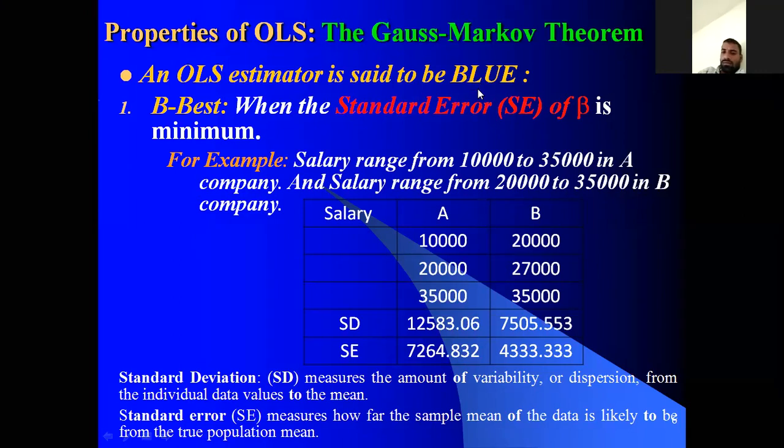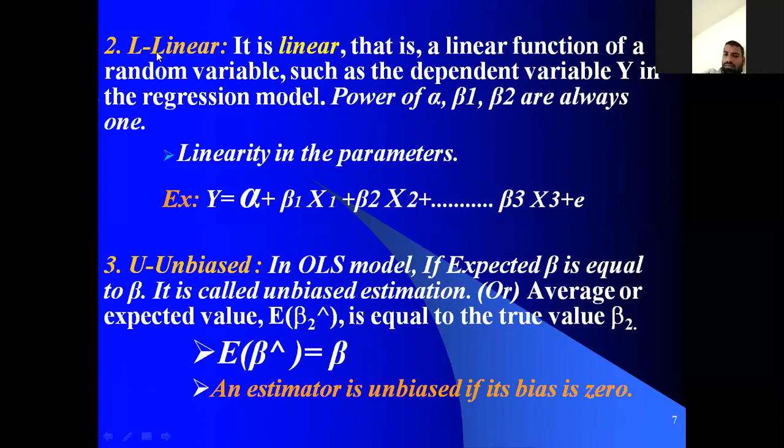That is linear. So L for linear. What is linear? It is a linear function of a random variable, such as the dependent variable y in the regression model. The power of alpha, beta 1 and beta 2 are always 1.